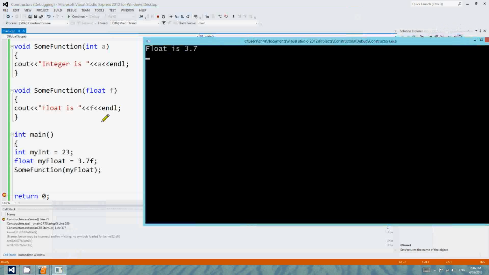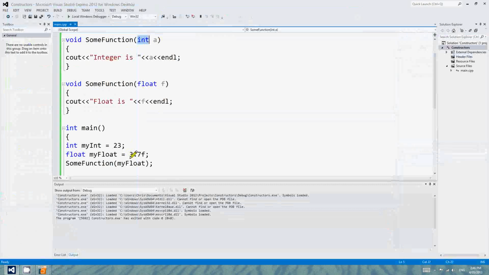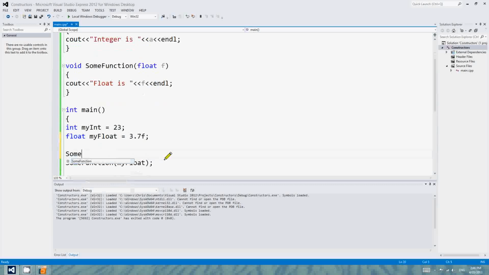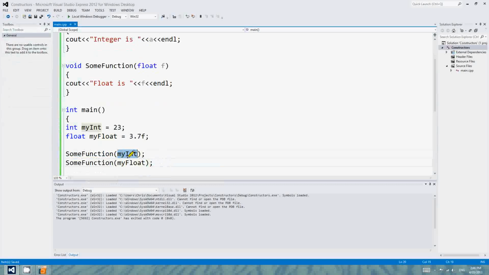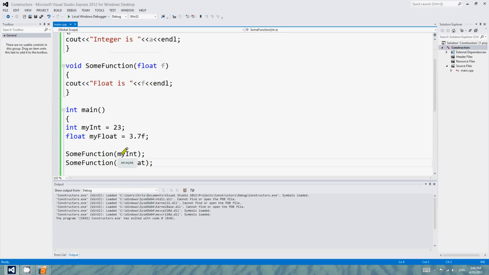There we go, 3.7. Good stuff. So it didn't call the integer one and cast it and chop off the decimal places like it did before. Now it's got one that takes a float parameter. Also we can do SomeFunction myInt, and that's obviously going to call this top one here since we're passing an integer value. So this is how C++ determines which version of the function to call.